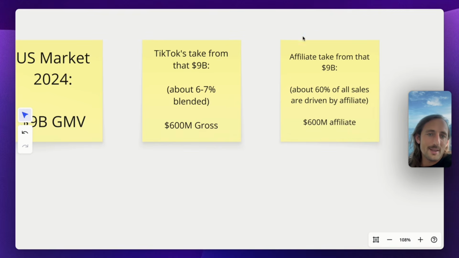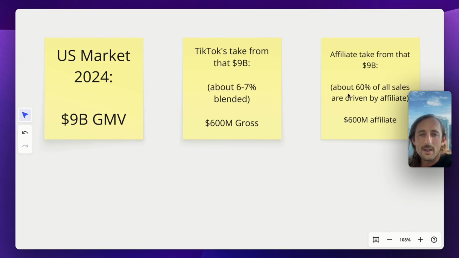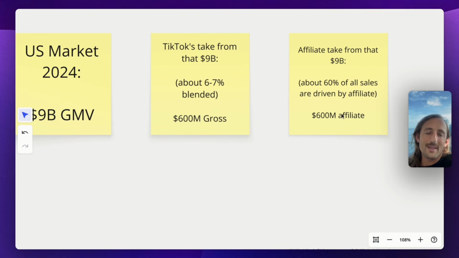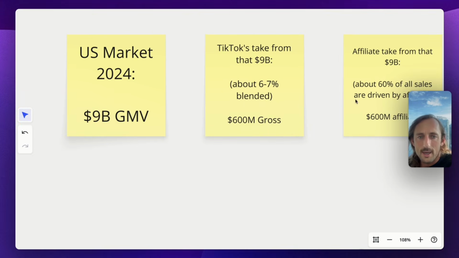Now, affiliates, the estimate is that about 60% of all sales were driven by affiliates. You bake in about a 10 to 12% commission on average. You're looking at about the same thing here from affiliates, right? 600 million gross for TikTok, 600 million to affiliates.